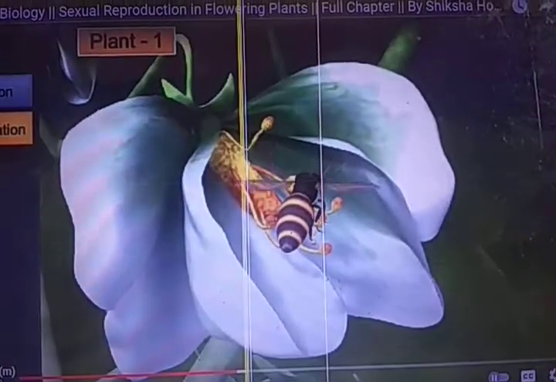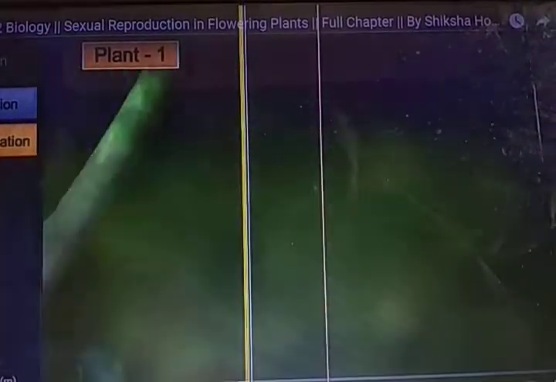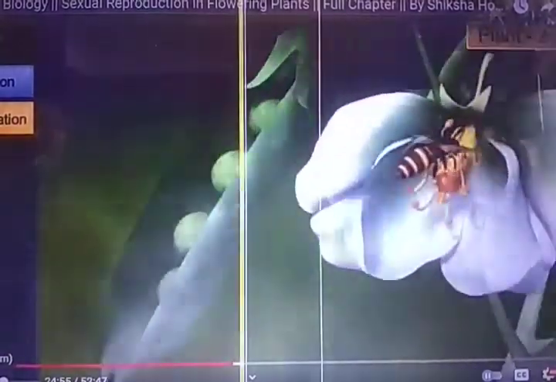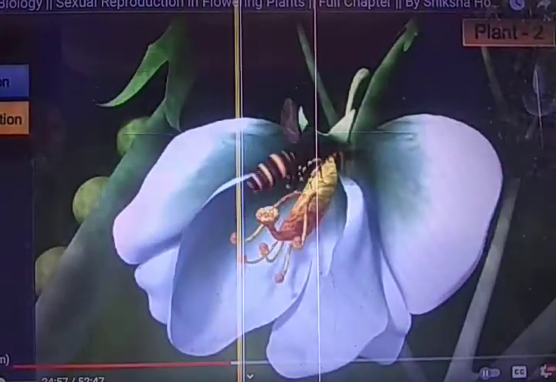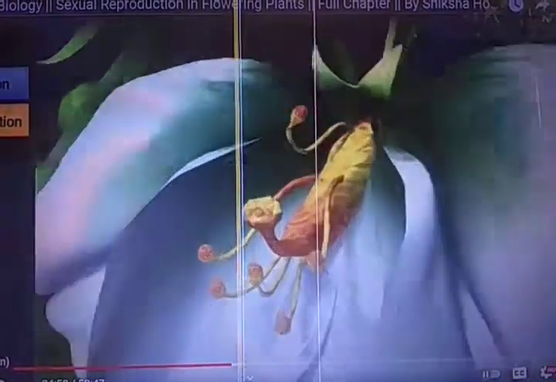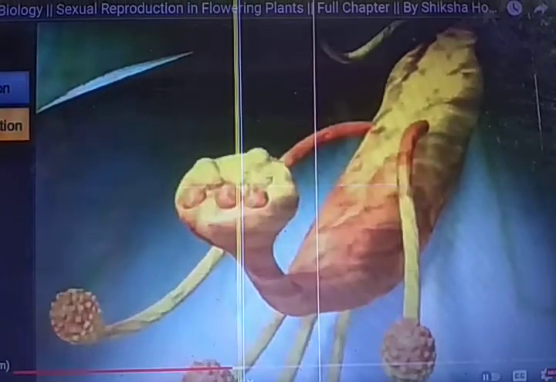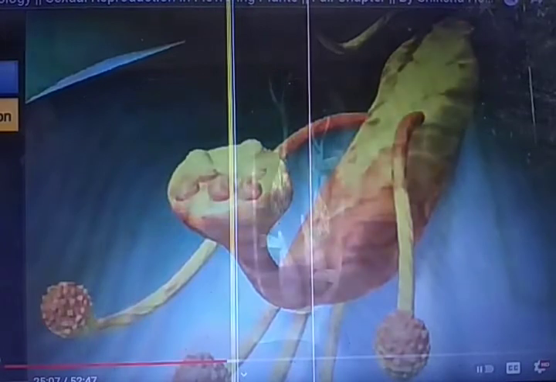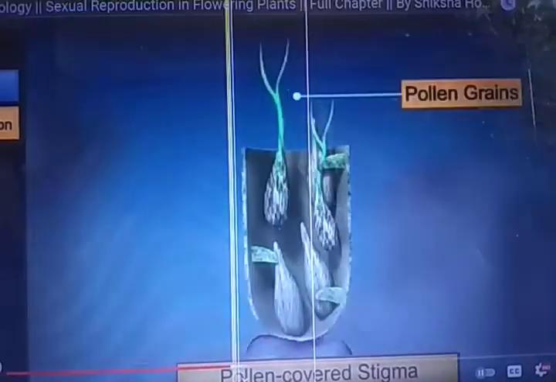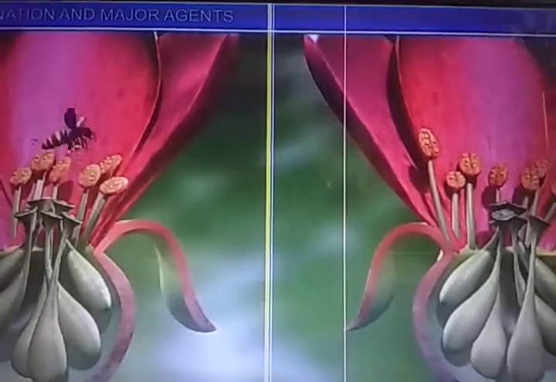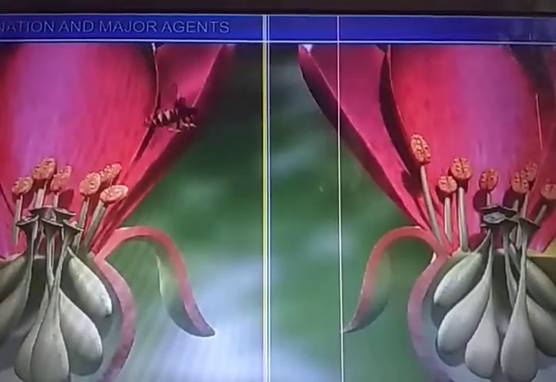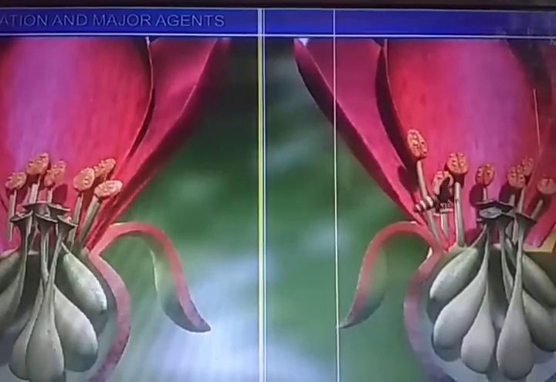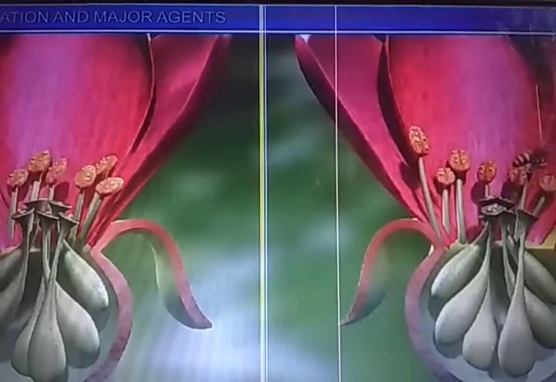How does pollination occur? Due to some animals or plants, including the wind or water, the pollen grain transfers from the anther to the stigma, from one flower to another, sometimes from the same flower itself.